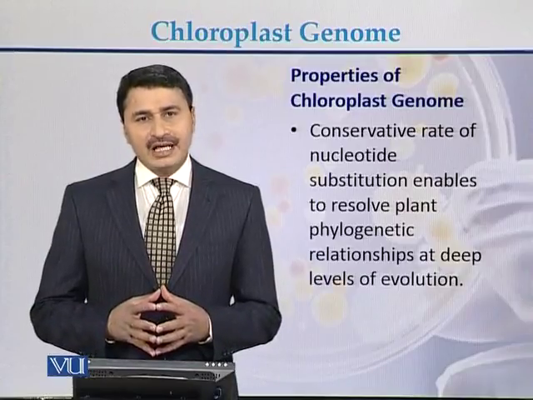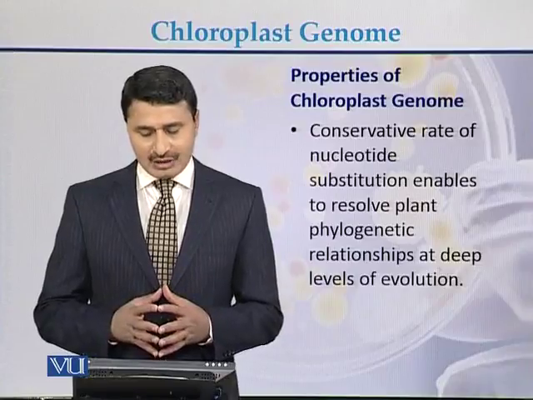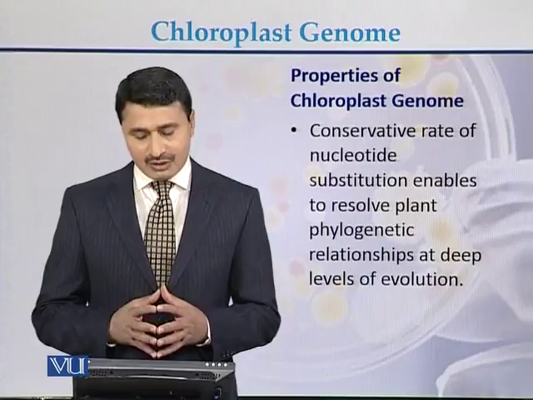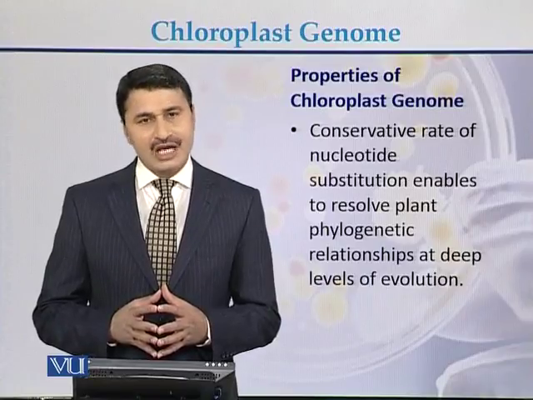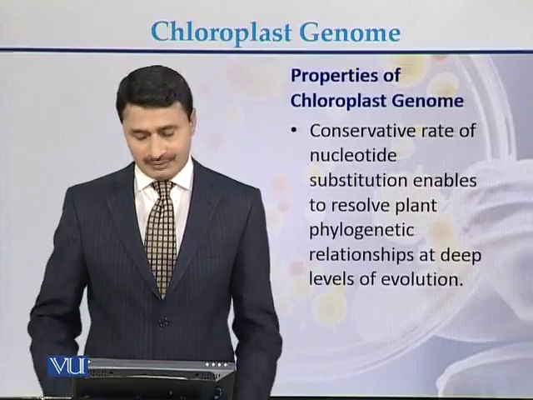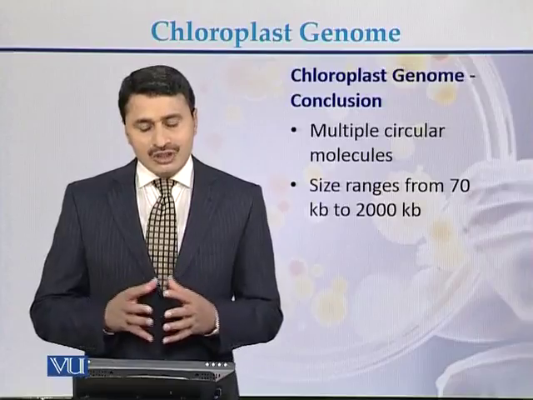Some other properties of the chloroplast genome: it has a conservative rate of nucleotide substitution, enabling resolution of plant phylogenetic relationships at a deeper level of evolution.